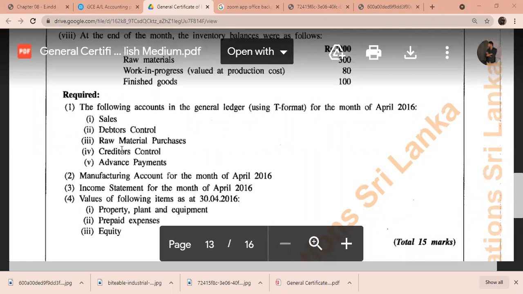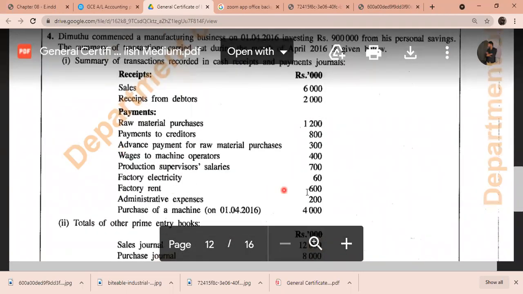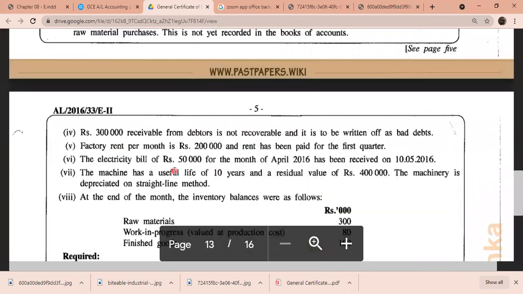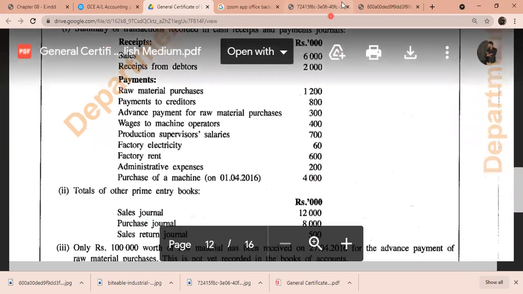I remember they said they paid 600,000 in rent, but actually only 200 was for that particular month, which means 400 in excess. For electricity, they should consider 50, but they have paid 60. They have paid 60, though 50 is only for the particular month. So 10,000 under electricity and 400,000 under rent. So altogether we'll get 410,000.